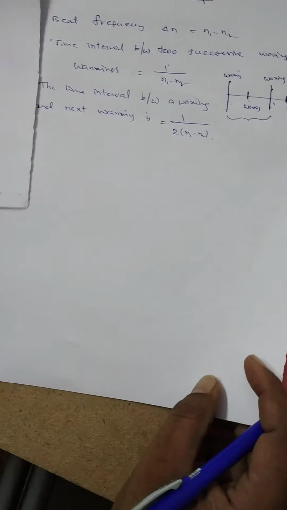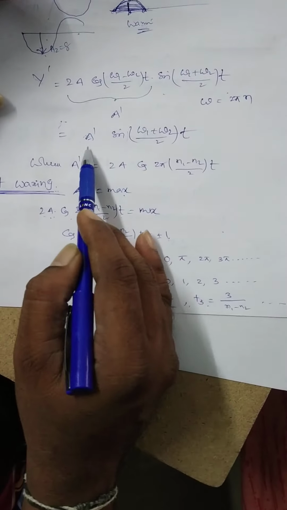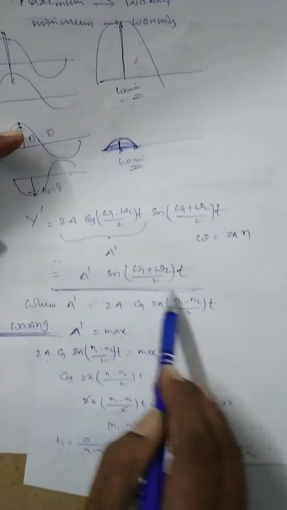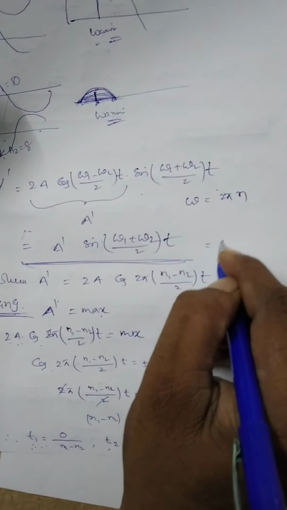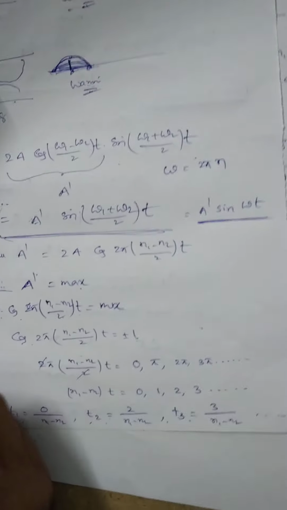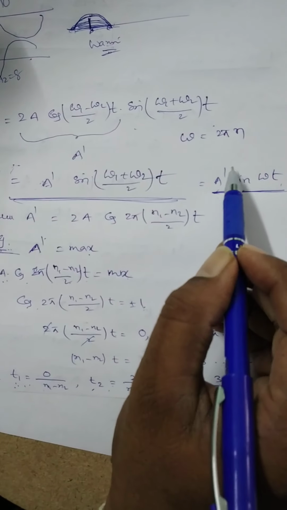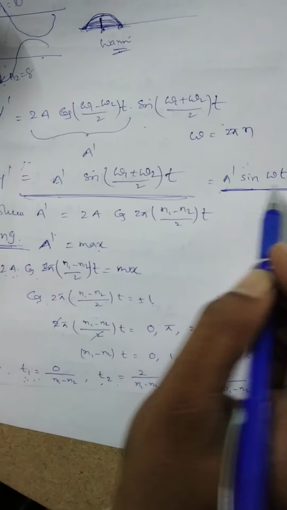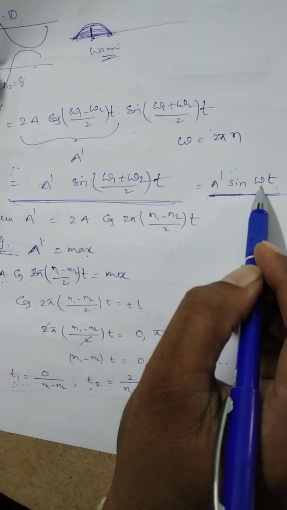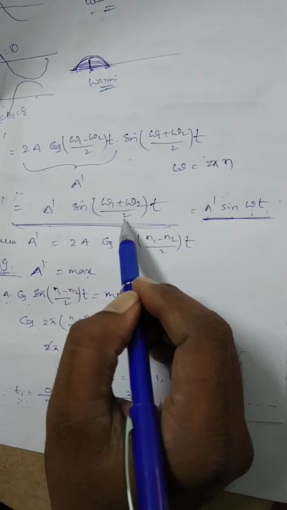Next, the fourth point. In the formula corresponding to the resulting wave, y dash is equal to a dash into sine omega into t, where a dash is the amplitude of the resulting wave, and omega is the angular frequency of the resulting wave, which is equal to (omega 1 plus omega 2) by 2.